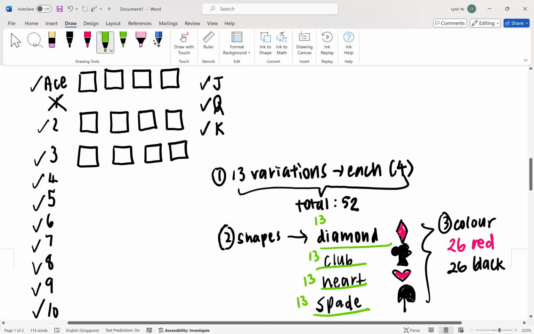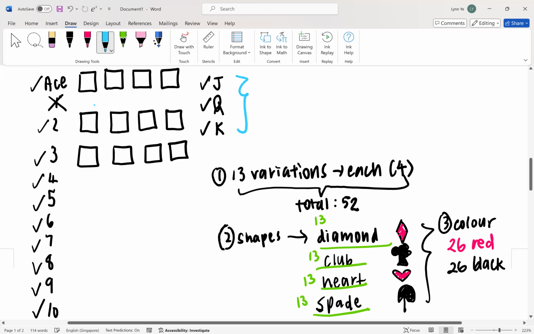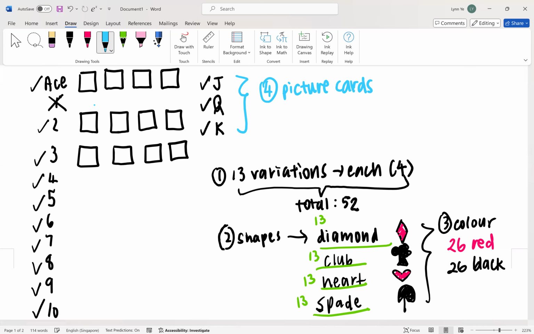Okay, then next we need to know is picture card. Number 4. So what is picture card? King, queen, and jack. So this right here, this number 4. Number 4 you need to learn is picture card. And picture cards, how many are there in total?